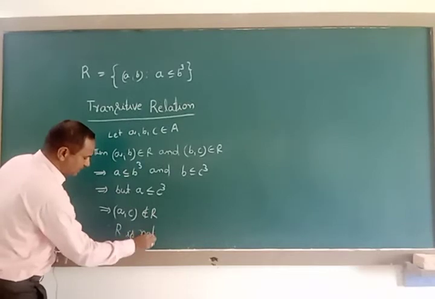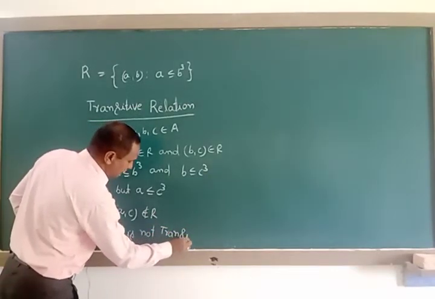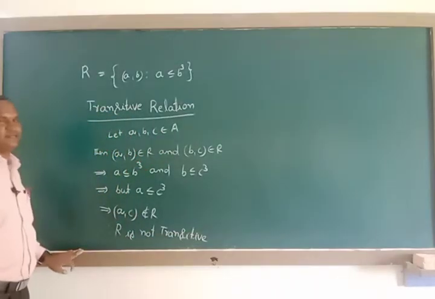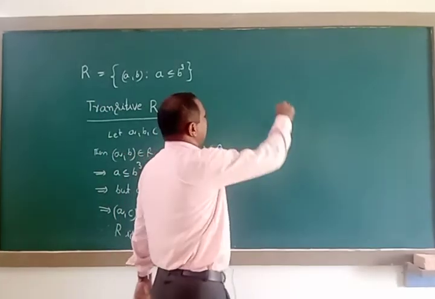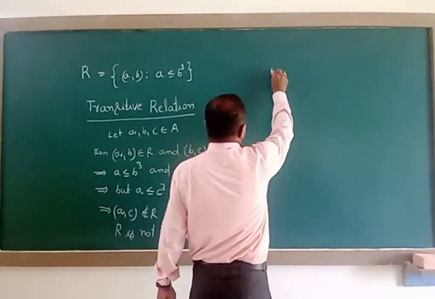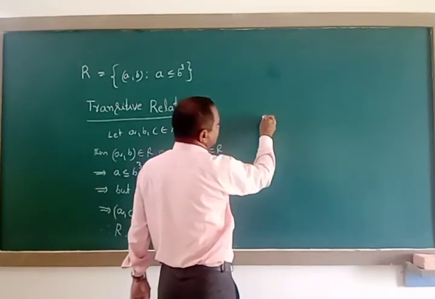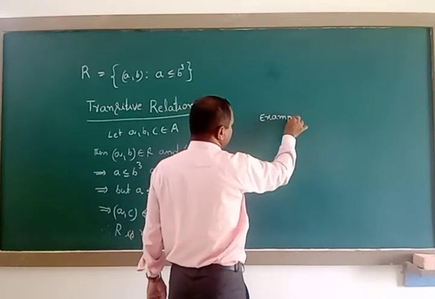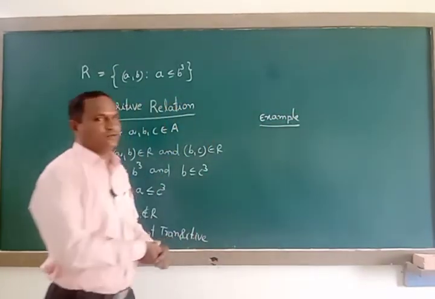R is not transitive. By taking one example on the set of all real numbers, easily we can tell it is not forming a transitive relation. Example for transitive relation.